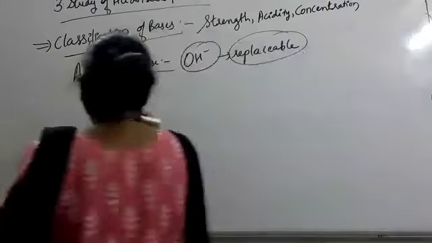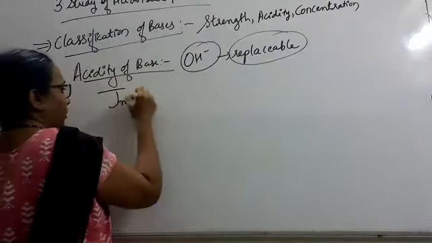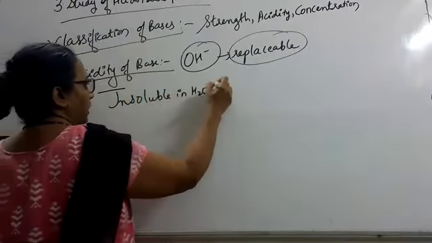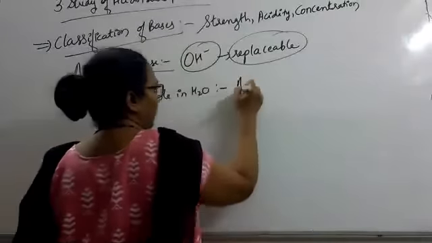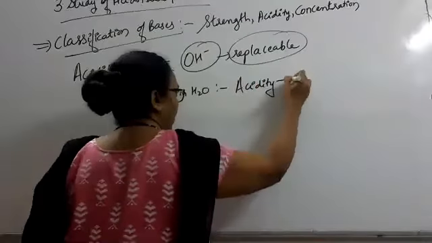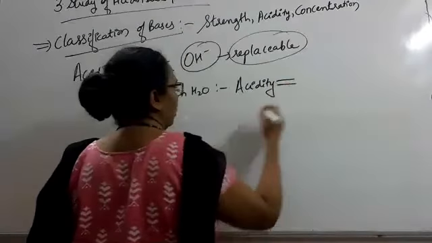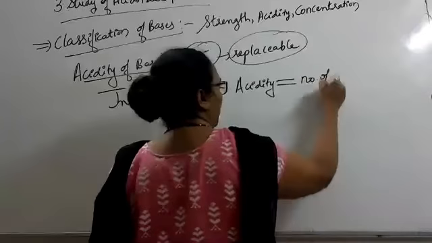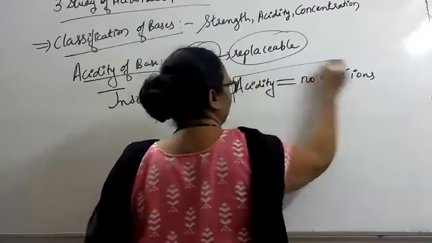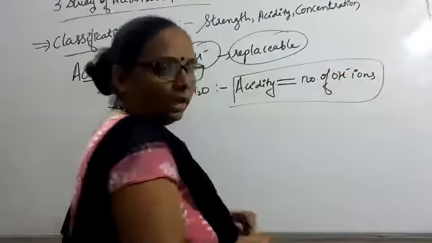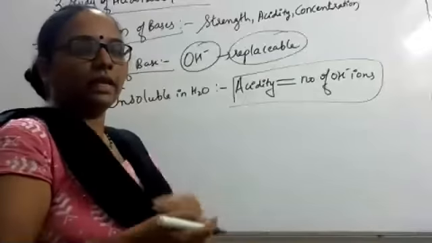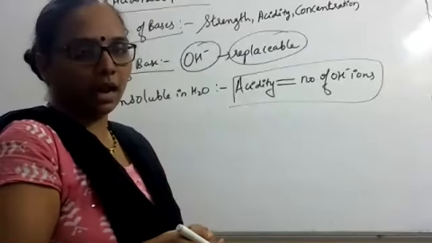Whereas in case of bases insoluble in water, acidity of base is equal to the number of OH ions. In case of water soluble, how many OH ions are there that we can replace by any other ion?